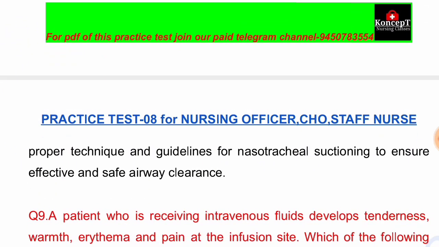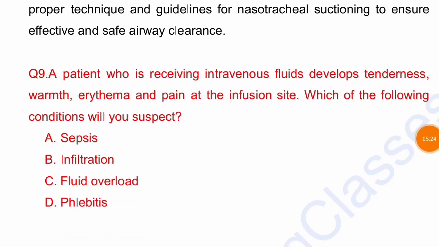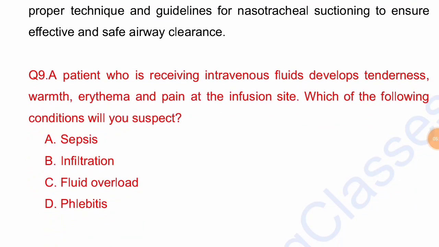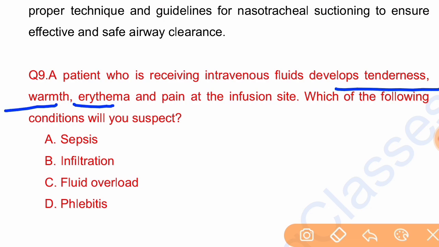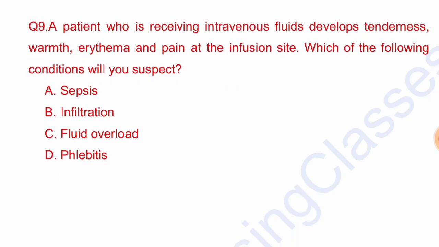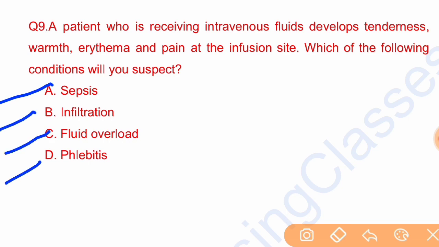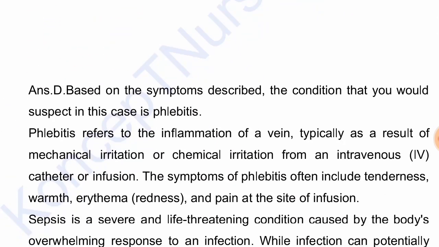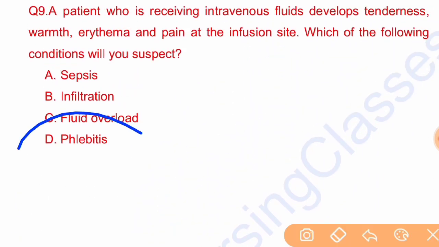Next question, question number 9. If a patient who is receiving intravenous fluid develops tenderness, warmth, erythema and pain at the infusion site, which of the following conditions will you suspect? Sepsis, infiltration, fluid overload, phlebitis. The correct answer is option D, phlebitis.